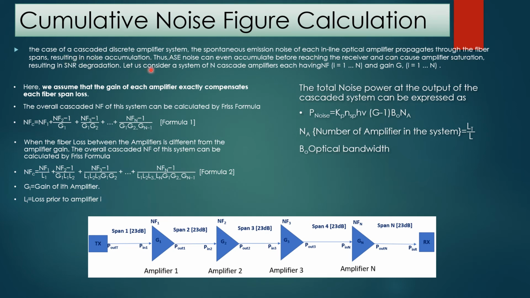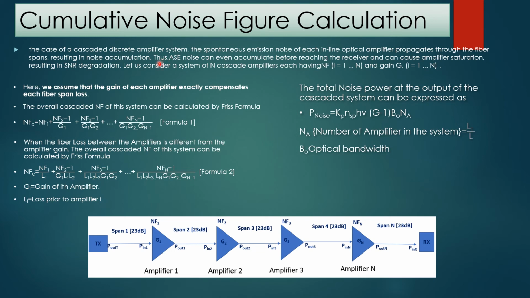the noise accumulation. Here the ASE noise of amplifier 1 propagates to the span and accumulates here, and the ASE noise of amplifier 2 combines with the ASE noise of amplifier 1 and propagates to the spans and then accumulates here. So at the end of this discrete amplifier system, there is a noise figure which is the result of all these discrete amplifiers connected in series. The ASE noise of all these amplifiers degrades the signal to noise ratio, or you can say the optical signal to noise ratio is degraded when it reaches from amplifier 1 to amplifier n.